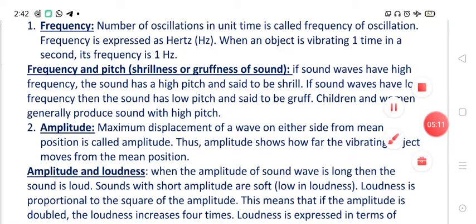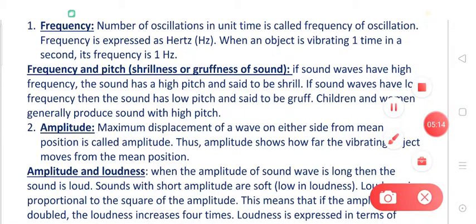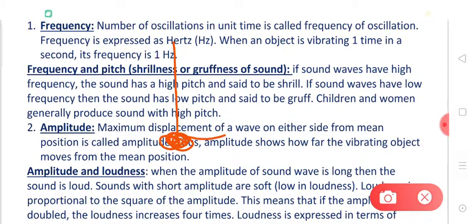So suppose, dear students, this is a pendulum, right? And this is its mean position. This is the mean position or the intermediate position, we can say. And what is amplitude? The distance traveled by the vibrating object on either side of its mean position is called amplitude. So this maximum distance which a vibrating object moves on one side of its mean position or its middle position, this distance is called amplitude.